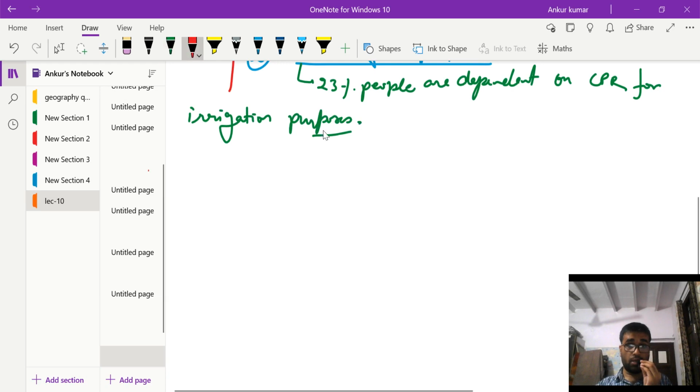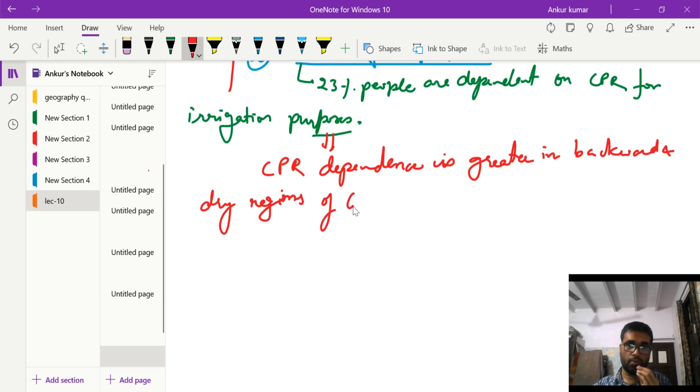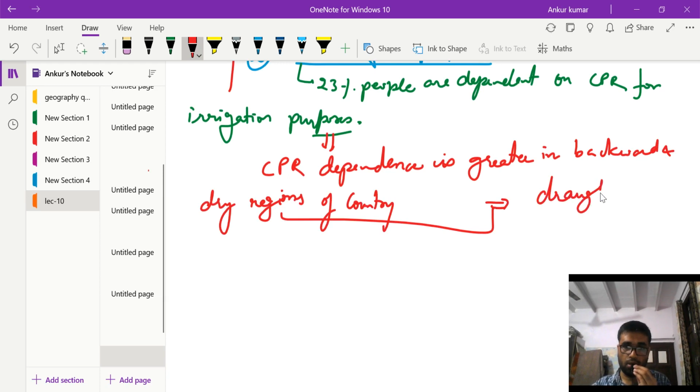And CPR dependence is greater in backward and dry regions of the country. These regions routinely suffer from problems like drought.